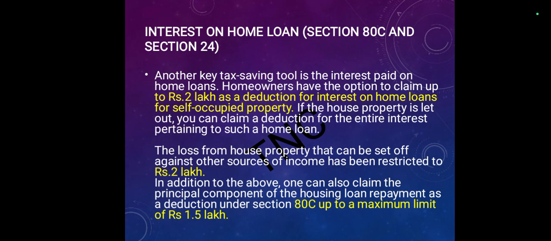The loss from house property that can be set off against other sources of income has been restricted to rupees 2 lakh. In addition to the above, one can claim the principal component of the housing loan repayment as a deduction under 80C, up to a maximum of rupees 1.5 lakh.